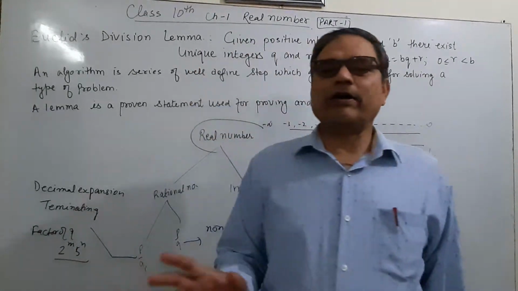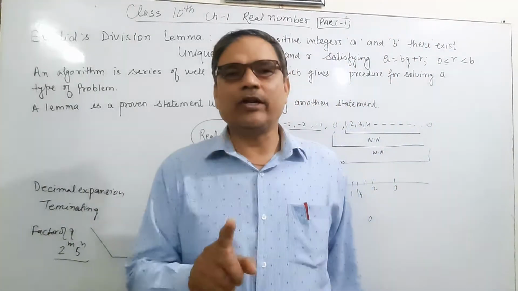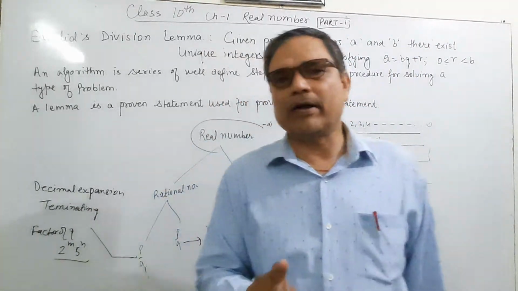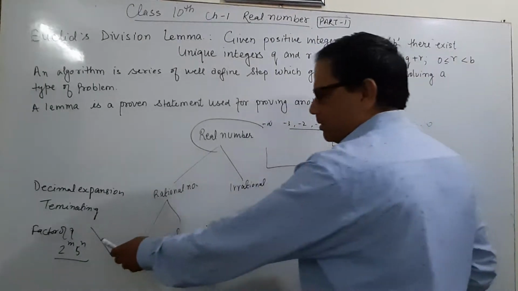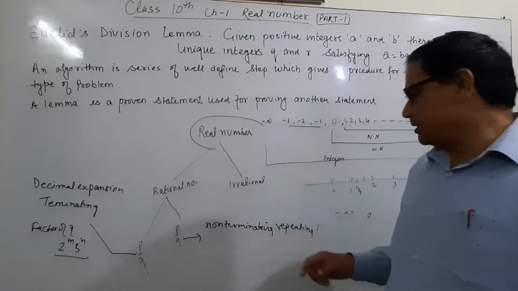If q has factors other than 2 and 5, the decimal is not terminating.